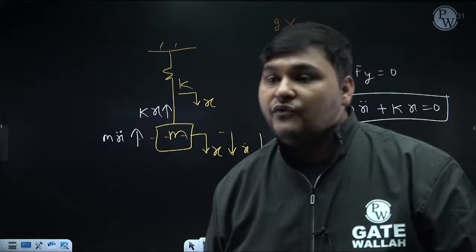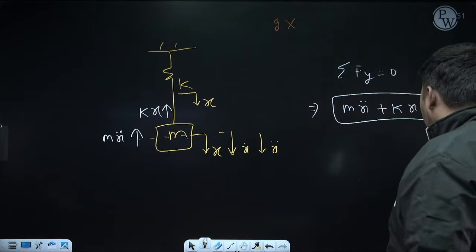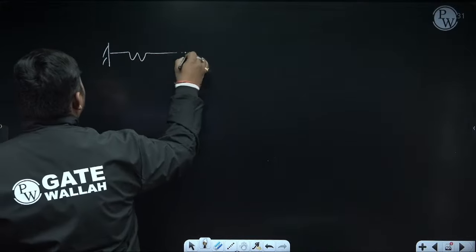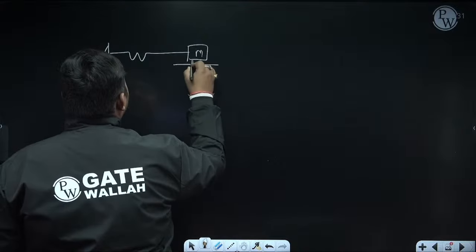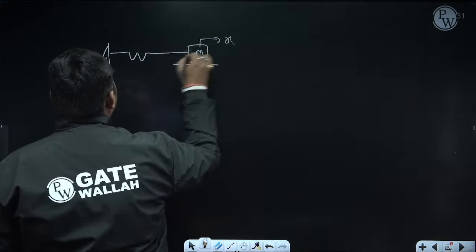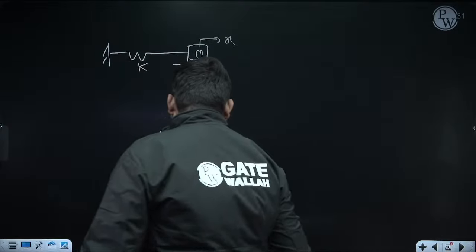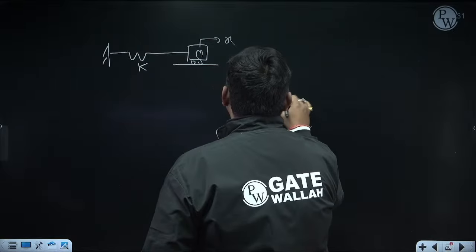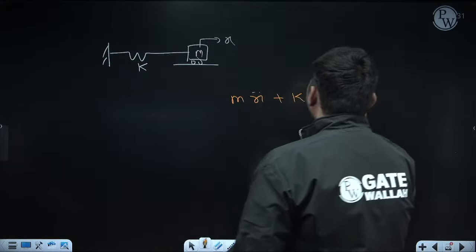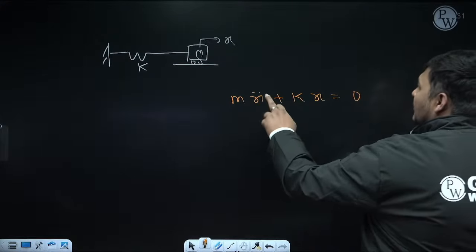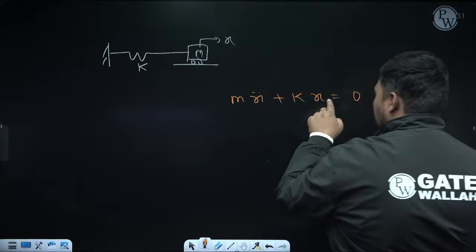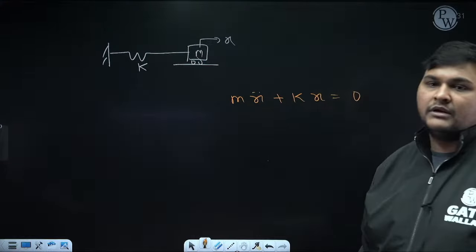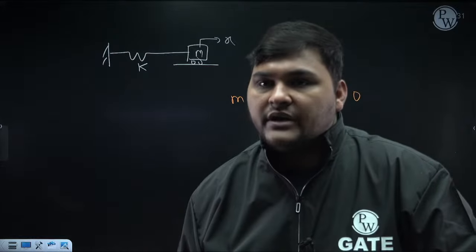Clear? So the first important conclusion is for a general spring mass system. General means the spring is directly attached to the mass and the mass is vibrating in the direction in which the spring is aligned. After that, it is horizontal, vertical, inclined, it doesn't matter. The governing equation of vibration is m x double dot plus kx equal to 0. For the general case, the coefficient of x double dot is m, which is the value of this point mass. Just remember this. The coefficient of x is k, which is the stiffness of the spring. Yes. This is the first important conclusion.